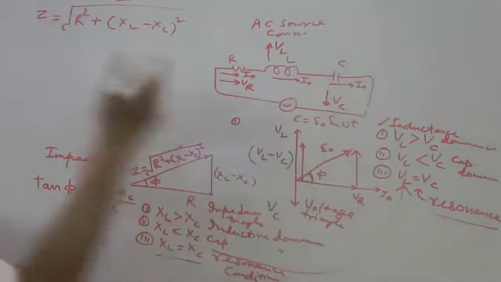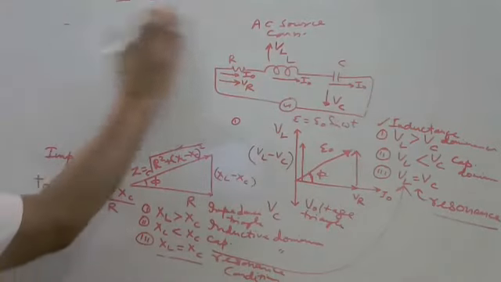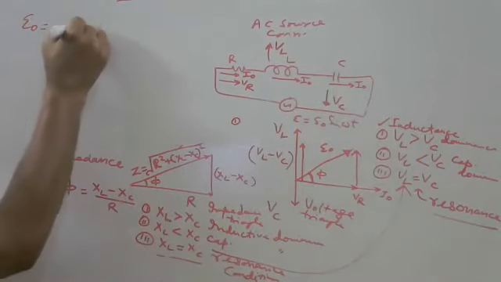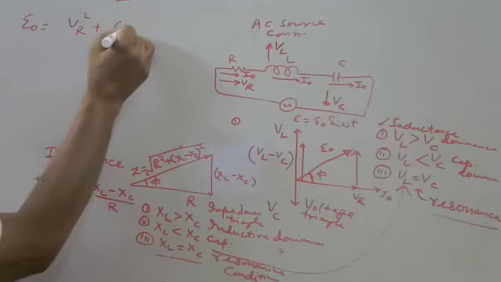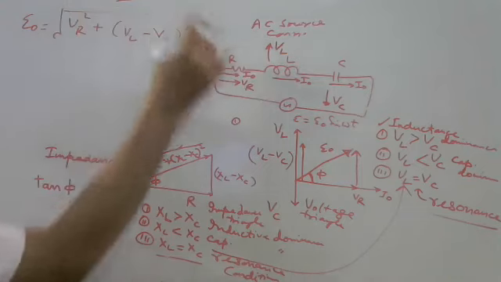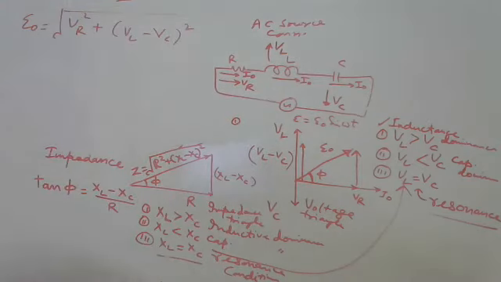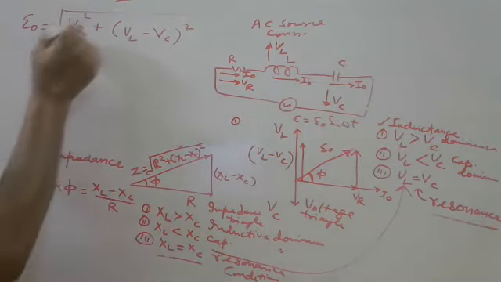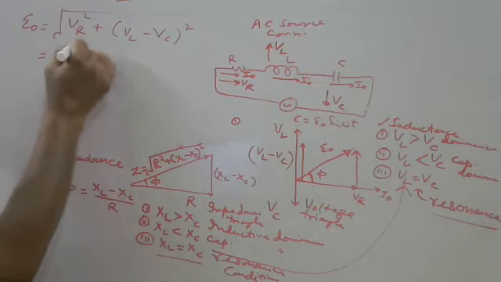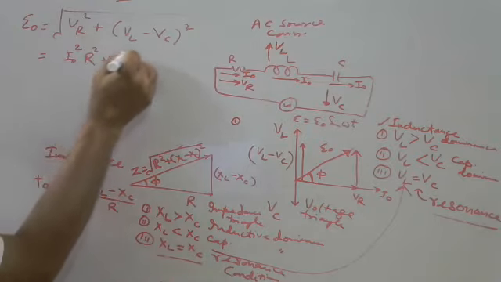Here we have written again with this triangle, E naught can be written as under root VR square plus (VL minus VC) whole square, using the Pythagoras theorem with this triangle. If we put the value of VR, VL and VC, as per Ohm's law V is equal to IR. So VR means I naught R, square.